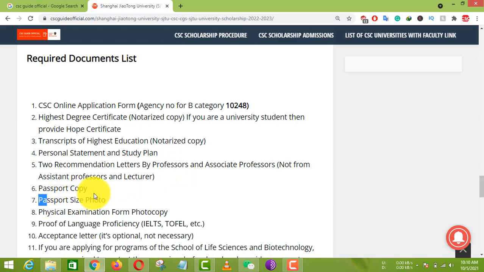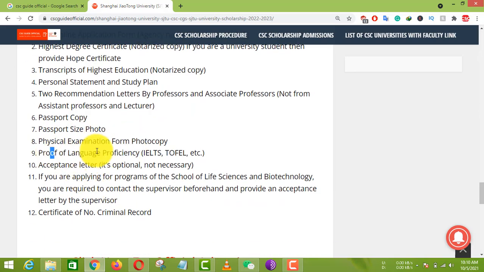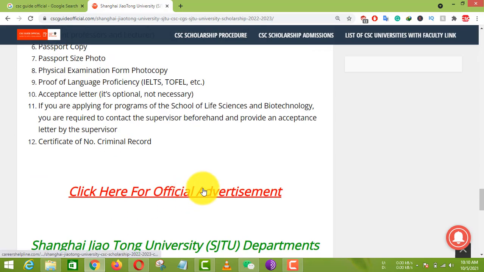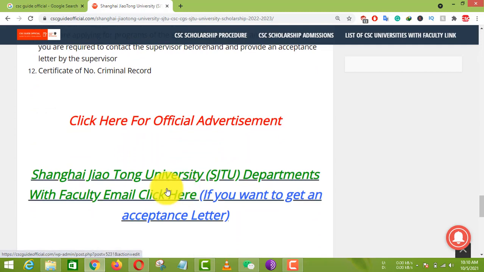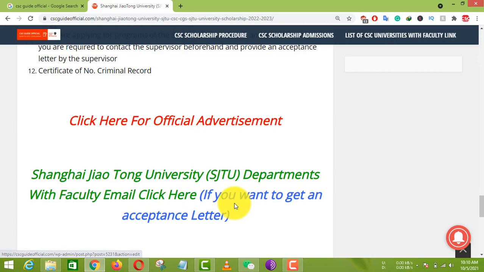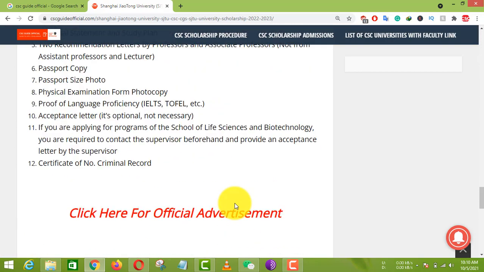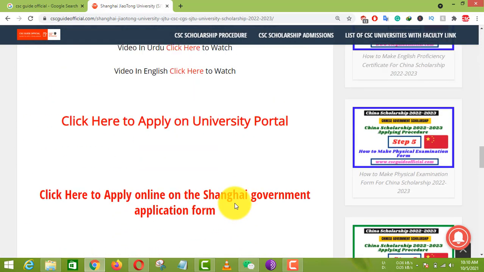Then passport photocopy, passport size photo, physical examination form, proof of language proficiency, and acceptance letter. It's not mandatory, it's optional, but if you are from the School of Life Science and Biotechnology, you must have an acceptance letter from a supervisor. A no criminal record certificate, meaning a police clearance certificate, is mandatory. Click here to get the official advertisement, and click here to get the faculty emails of professors for the acceptance letter. I hope you get the points you wanted.